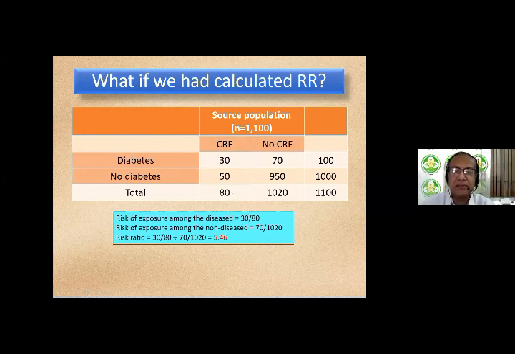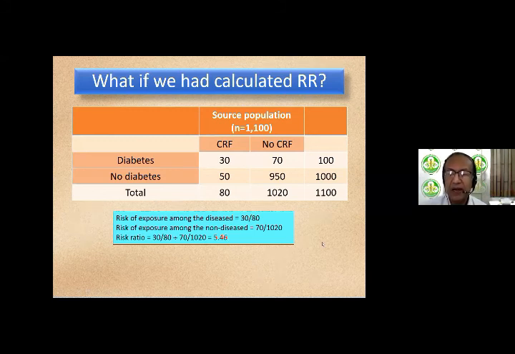It is 30 by 80, the whole pizza. Risk of exposure amongst the non-diseased, no CRF, is 70 by 1020. So the risk ratio is 30 by 80 divided by 70 by 1020, that is 5.46.